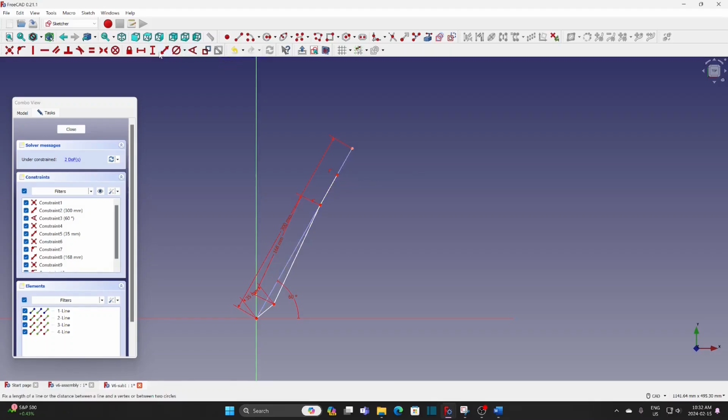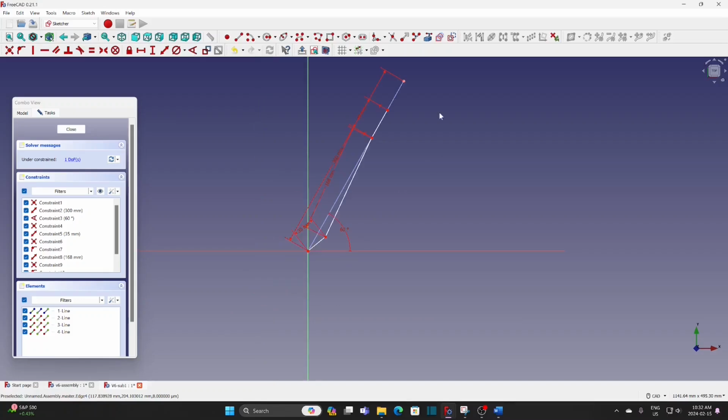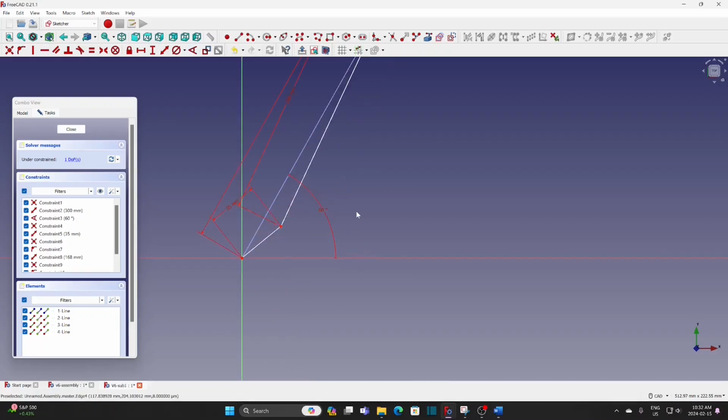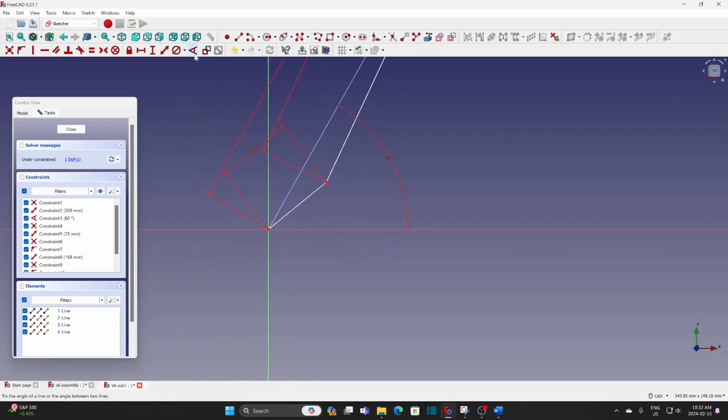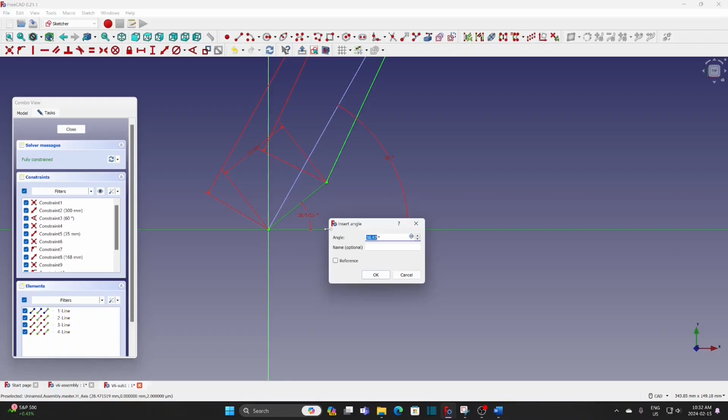It is the length of the piston. Set the angle of the 35 mm line as variable angle.